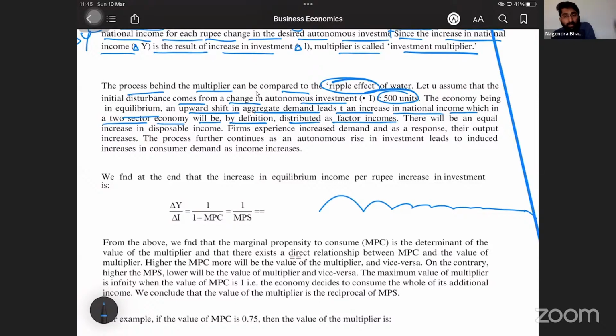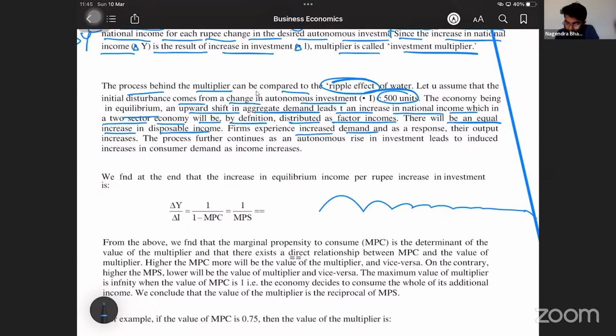If there is investment, demand increases immediately, and there will be an equal increase in disposable income as well. Households will have money in hand and start increasing their demand also.